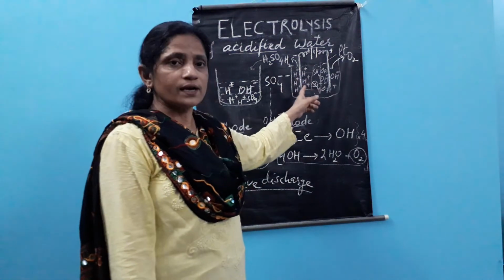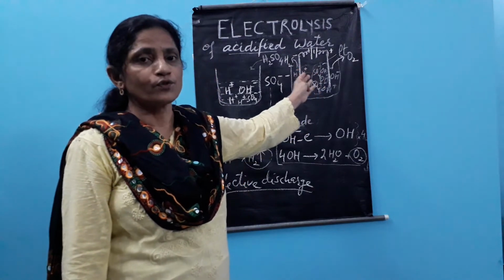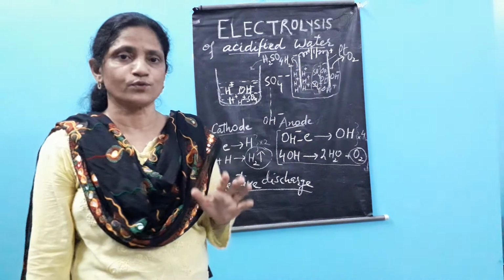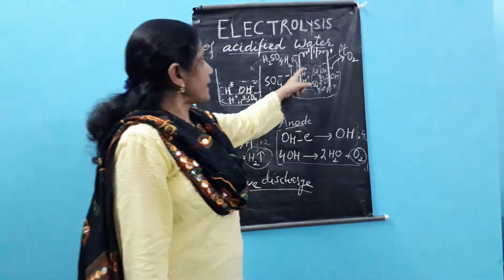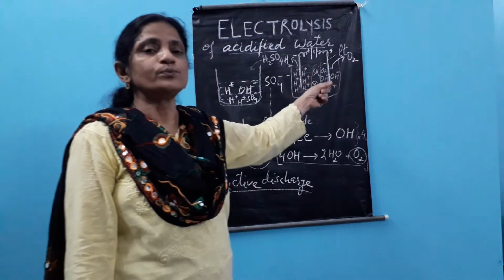These H ions which do not get a chance to discharge come and join with the SO4 and reform the H2SO4 in the solution. And that is why we see that H2SO4 is not consumed throughout.